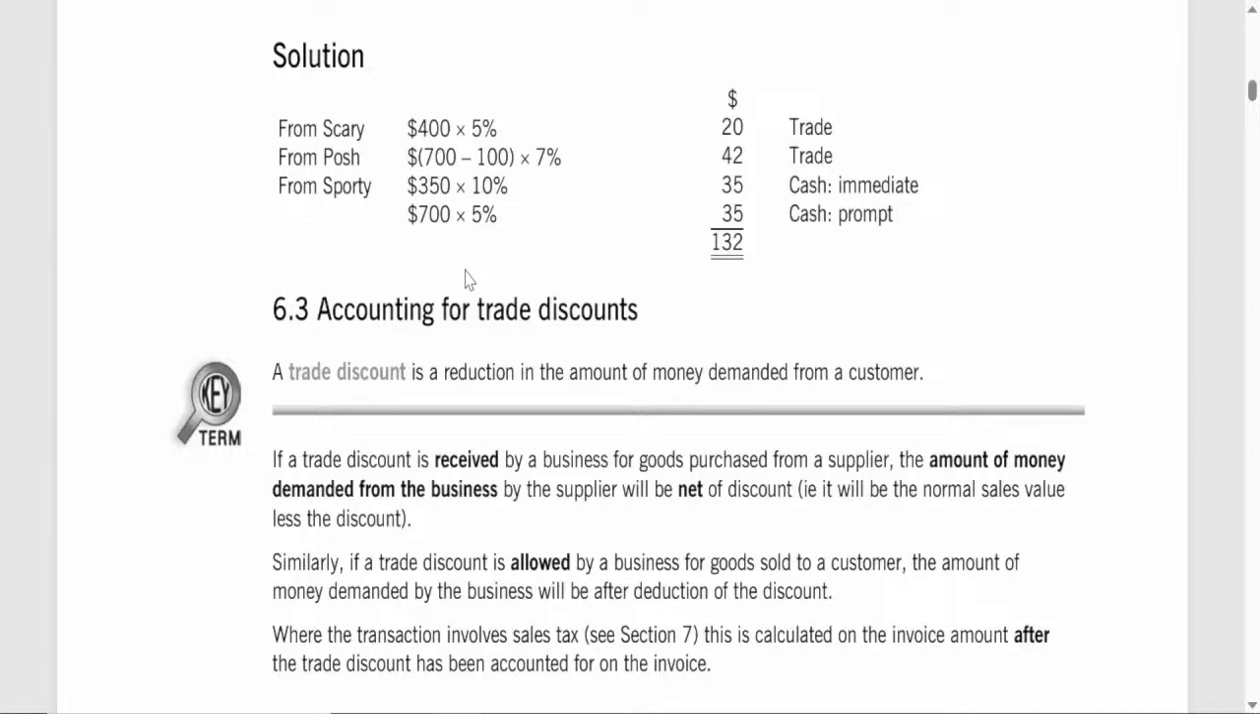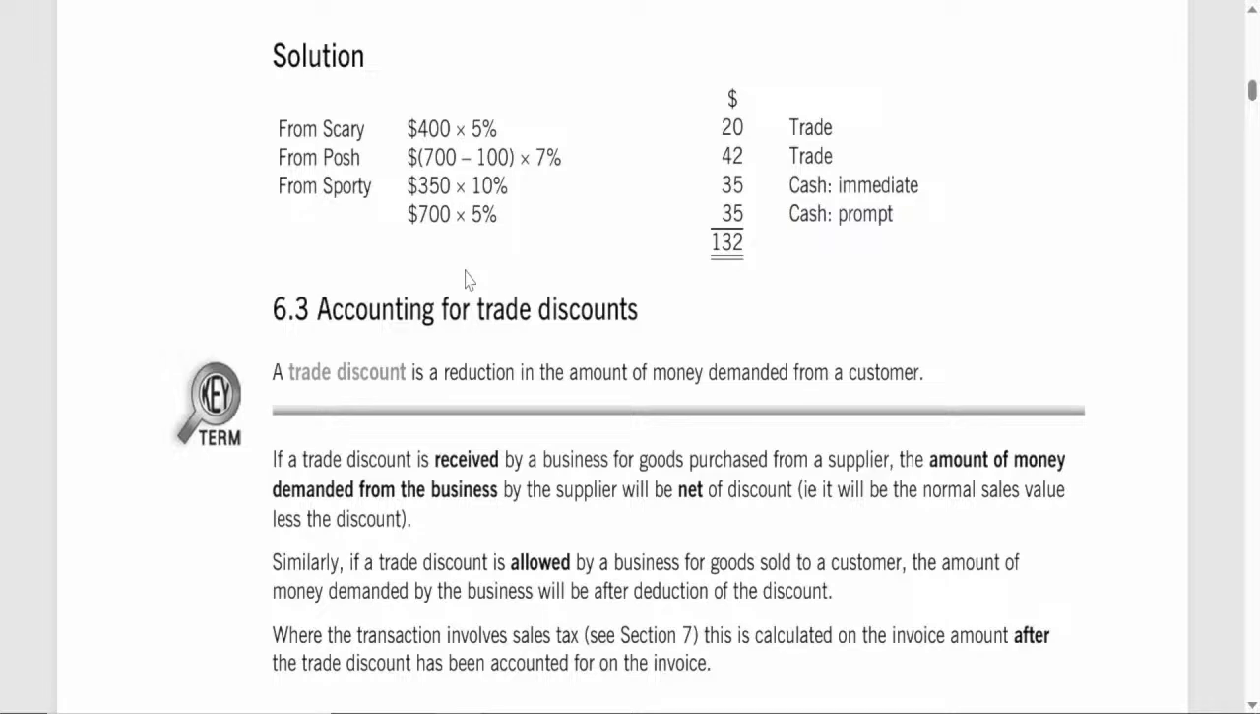1. From Scary, Ginger saved $20 from the trade discount. 2. From Posh, Ginger saved $42 from the trade discount on the amount over $100. 3. From Sporty, Ginger saved $35 on her immediate payment and another $35 on her prompt payment within 30 days. To find the total amount Ginger saved, we add up all these discounts. $20 plus $42 plus $35 plus $35 equals $132.